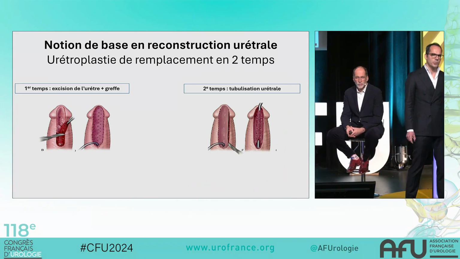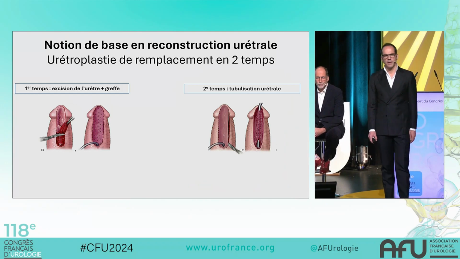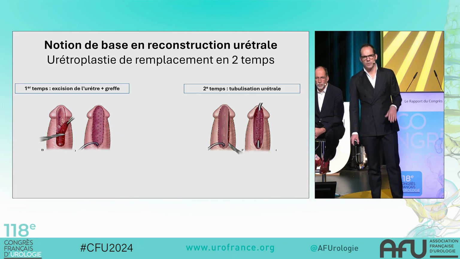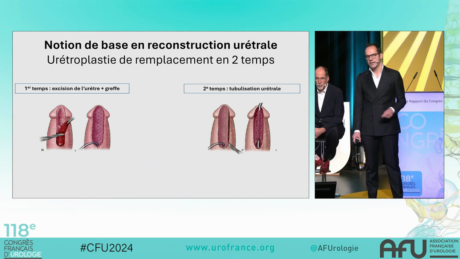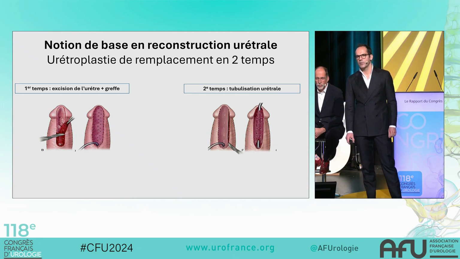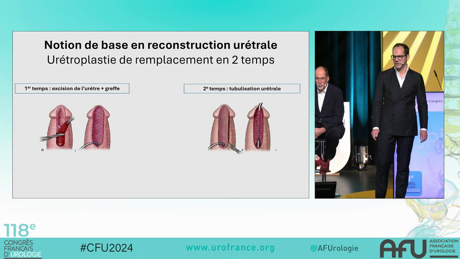At that point, we remove the entire diseased urethra and replace it. In the first surgical stage, we excise the urethra, place a buccal mucosa graft, wait for this graft to become properly vascularized and heal, and then in a second stage, usually 6 months later, we perform urethral tubularization.